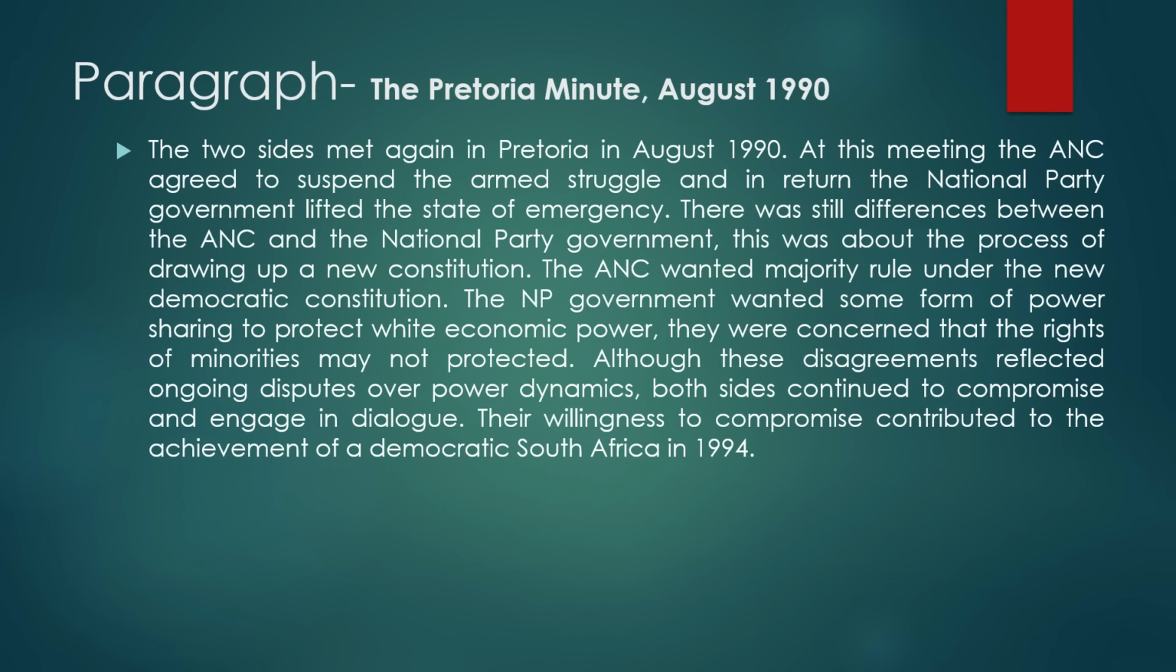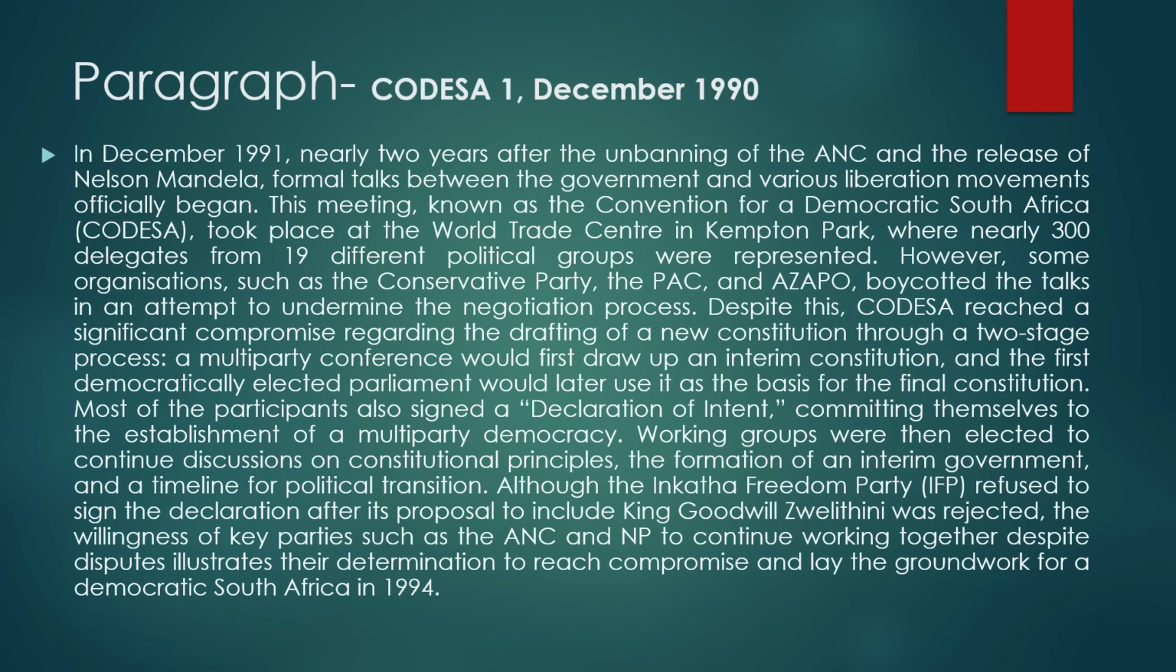You are done. Moving on to your next paragraph, where you talk about CODESA 1 that happened in December 1991. Nearly 2 years after the unbanning of the ANC and the release of Nelson Mandela, formal talks between the government and various liberation movements officially began. This meeting was known as the Convention for a Democratic South Africa, CODESA, which took place at the World Trade Center in Kempton Park, where nearly 300 delegates from 19 different political groups were represented.